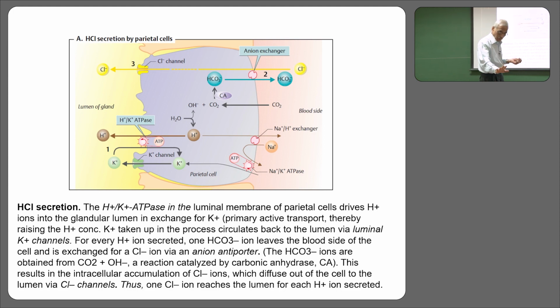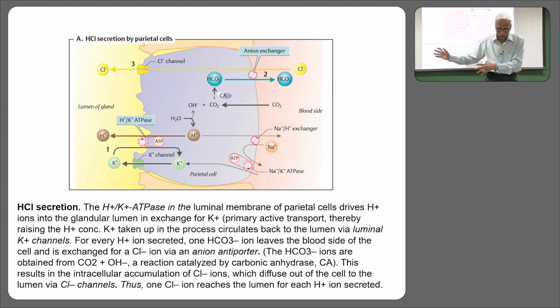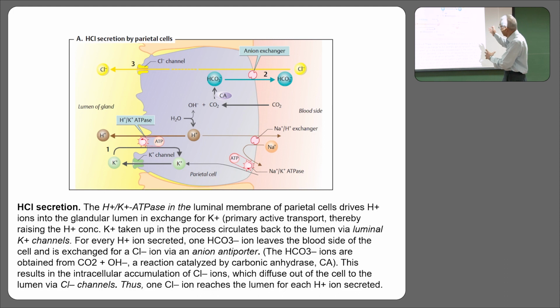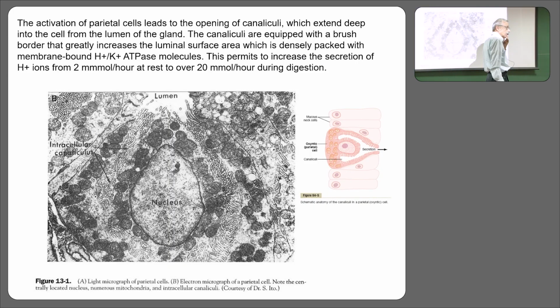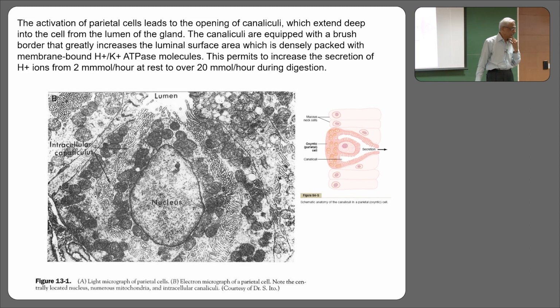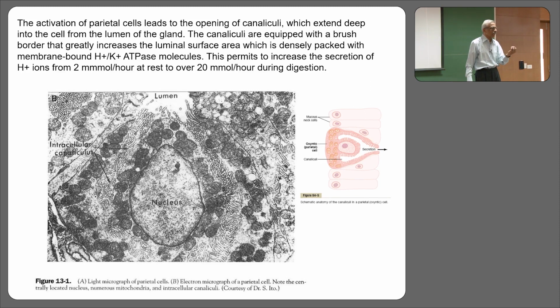I do not know that. This is an observation that hydrogen goes here, but this is far less as compared to that. I am not answering your question because I do not know. But this is an electron photomicrograph of the parietal cell. And what is a peculiarity of this cell is the huge number of canaliculi.